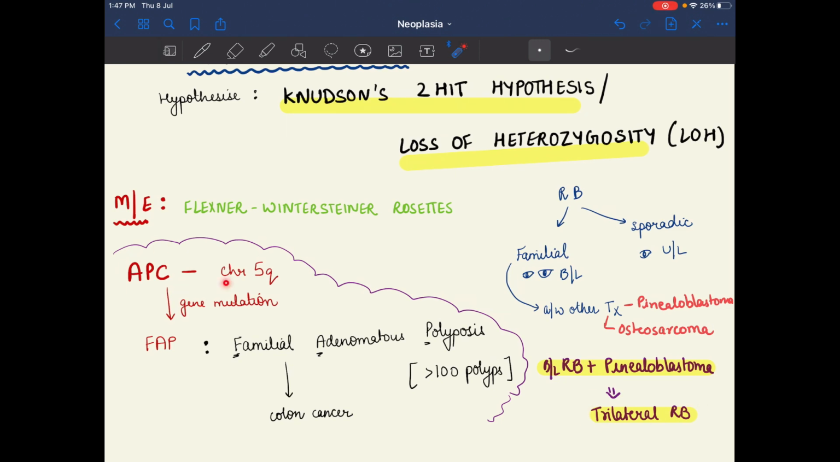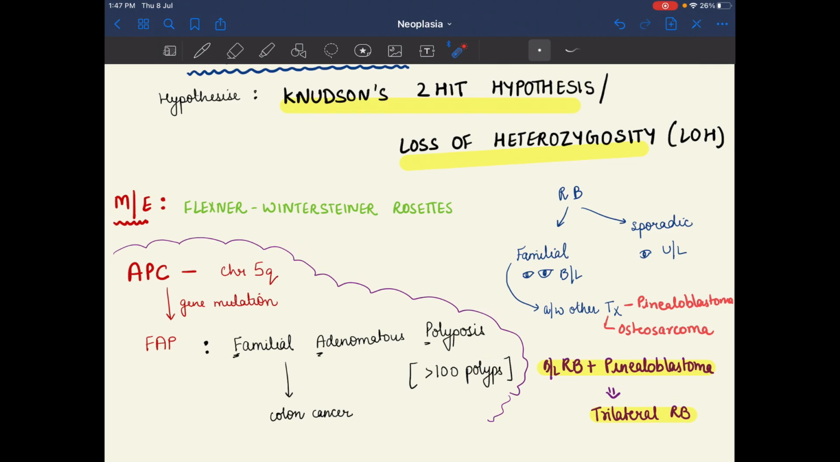After that, we have the APC gene. APC gene is present on chromosome 5 and on the long arm, that is q. If there is APC gene mutation, then FAP is going to happen, that means familial adenomatous polyposis. It is a tumor of the colon.